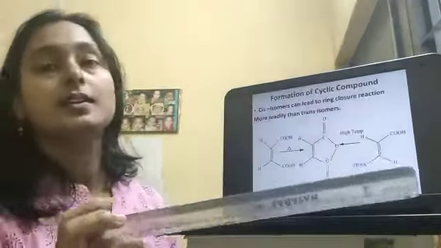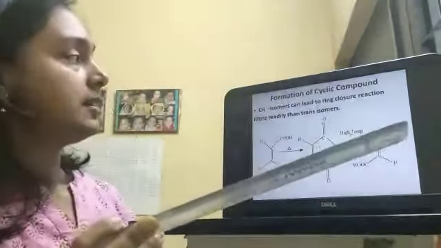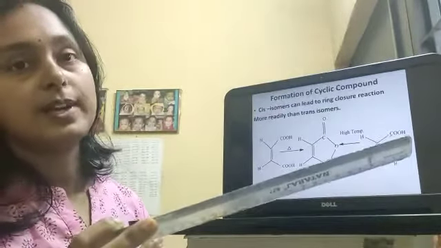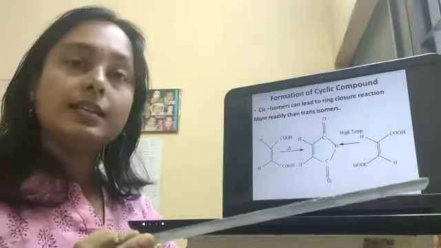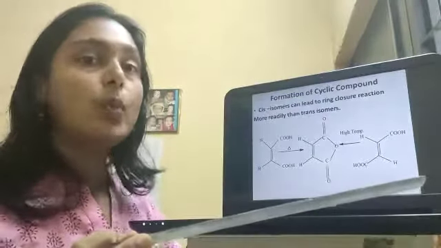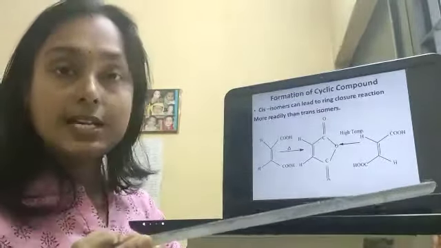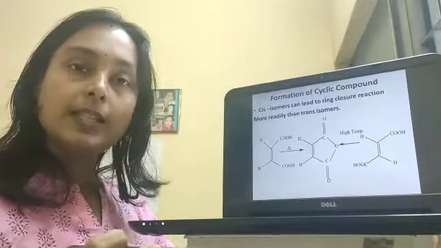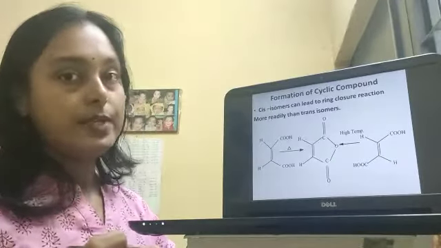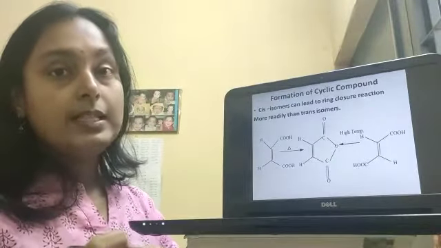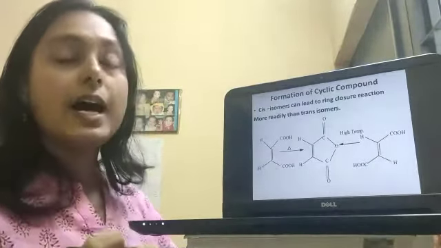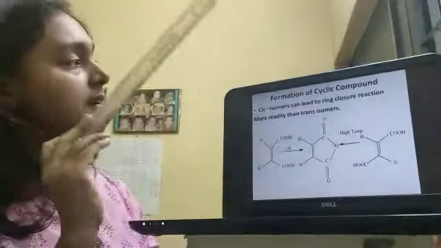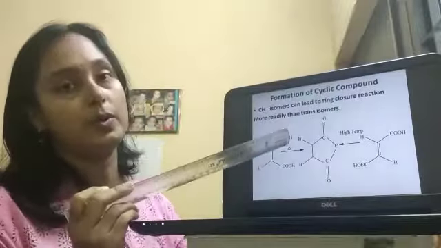How can we distinguish what is cis and trans? How can we identify? Number one, we can identify it by the boiling point. Cis isomers have a higher boiling point than trans isomers. Then by melting point, as we have already said, trans isomers have a higher melting point than cis isomers. Our next one is formation of cyclic compound.